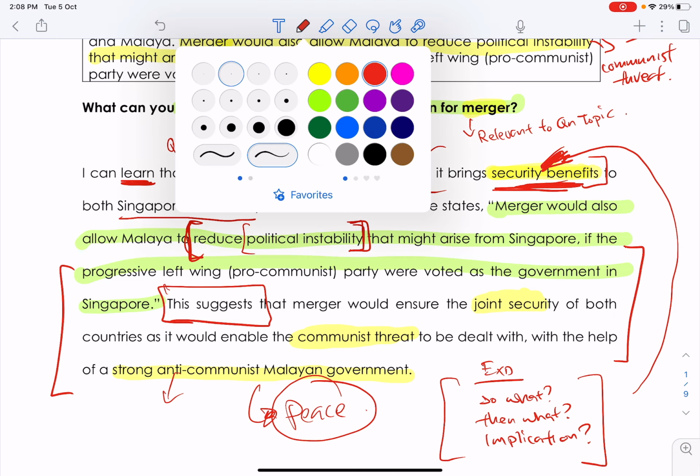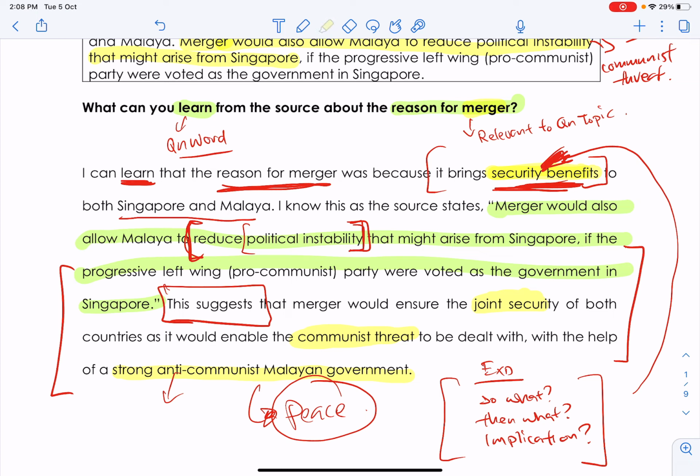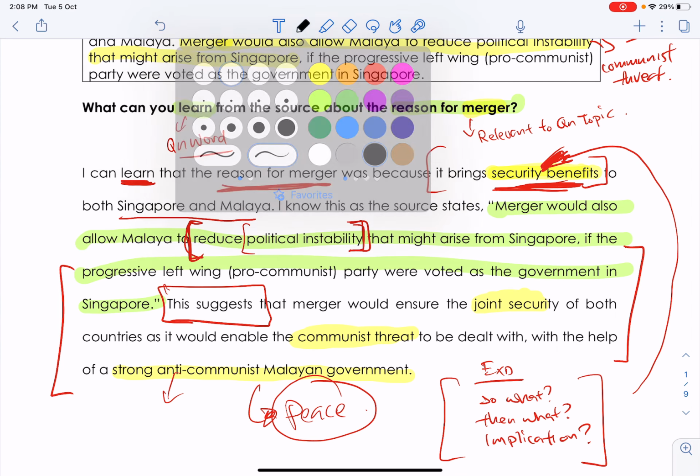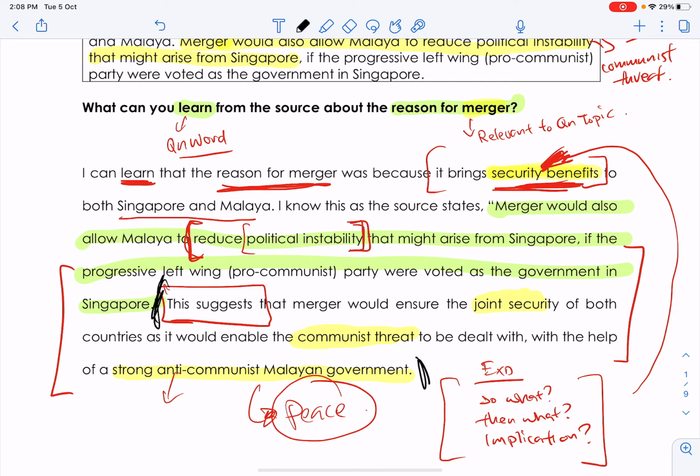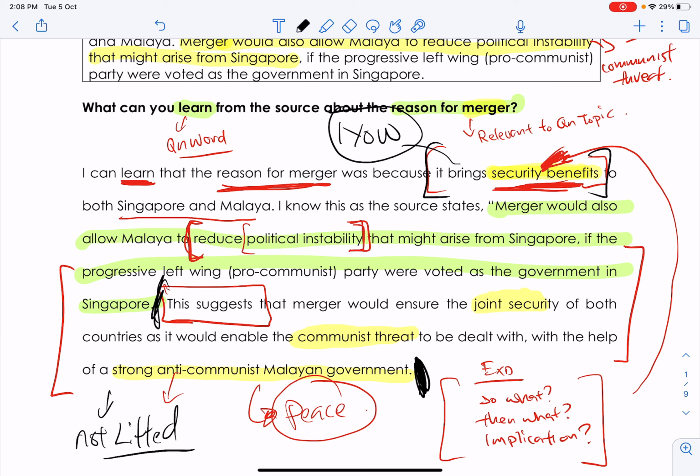Okay, this whole portion here, just to repeat myself one more time, should not be lifted. It should be in your own words. Of course, here the main inference should also be in your own words. So take the time to check back again for all your inferences, all your explanations. They are made in your own words and they are well extended. All right.